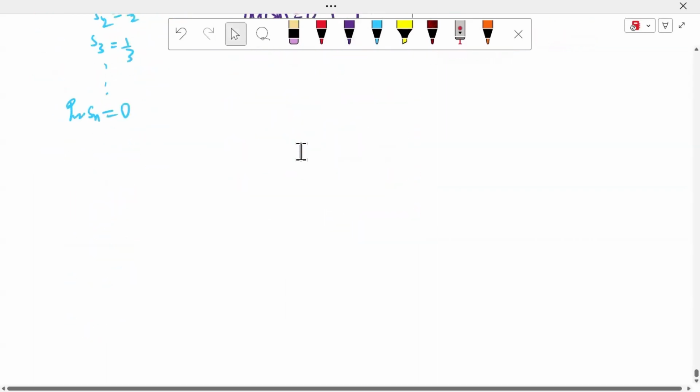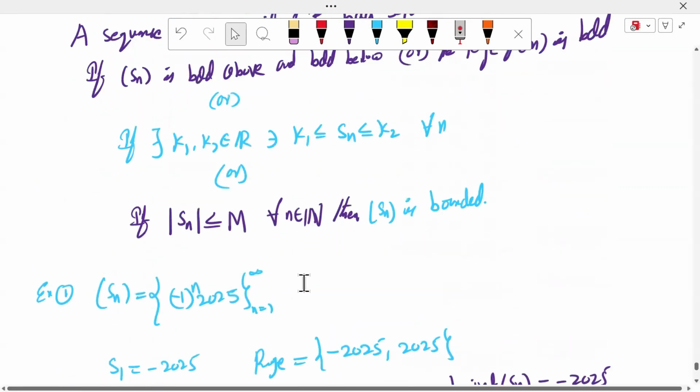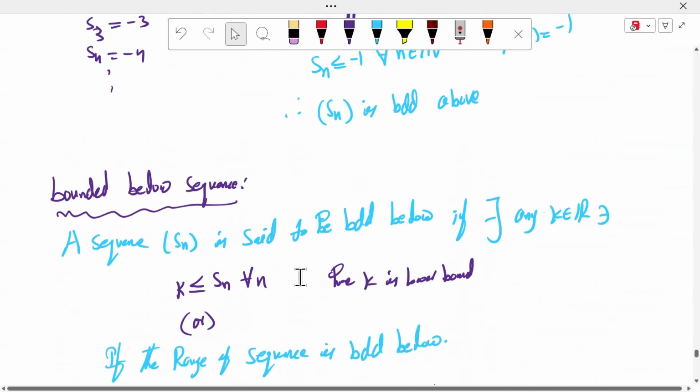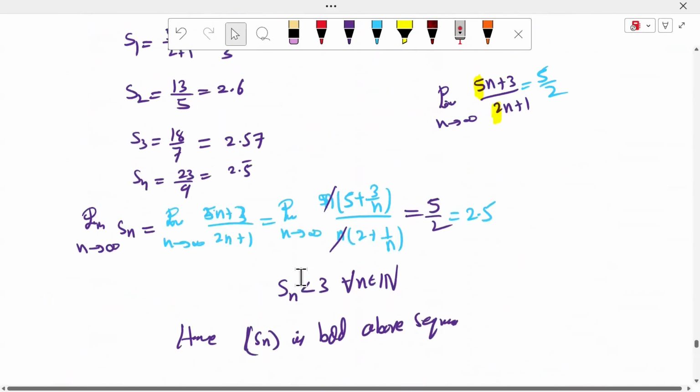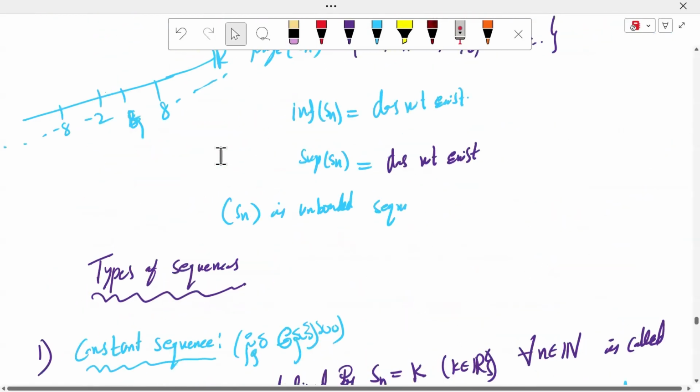Next, other examples, either unbounded sequences and the rest, we will discuss tomorrow in class. Any doubts here? Any doubts?